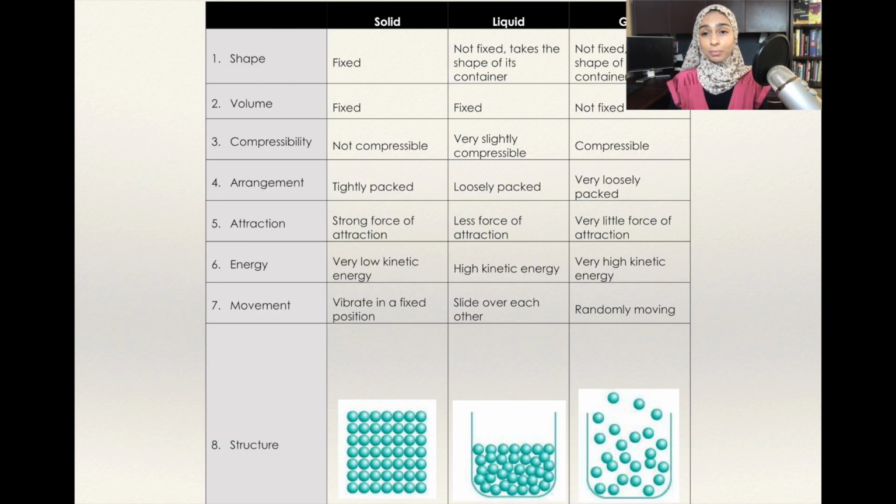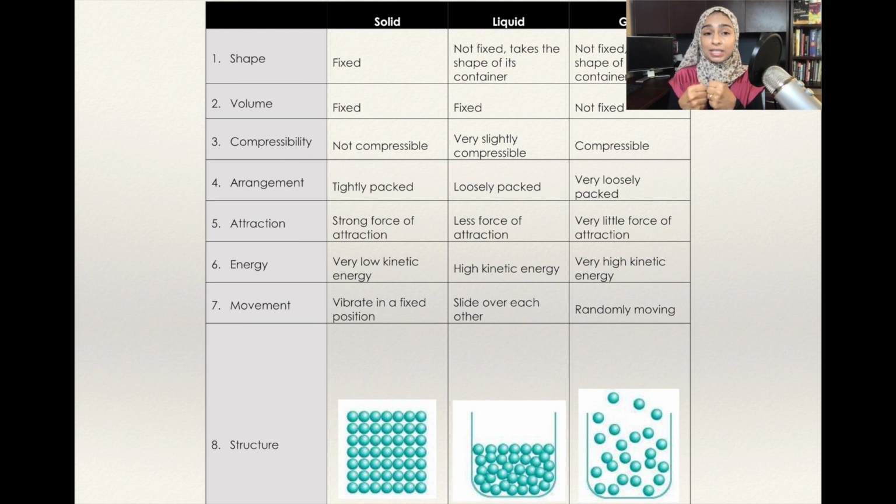I have attached a PDF file that really summarizes everything. I want you to study this table well. It compares solid, liquid, and gases in terms of shape, in terms of volume, in terms of arrangement, the attraction forces between the particles, the energy.